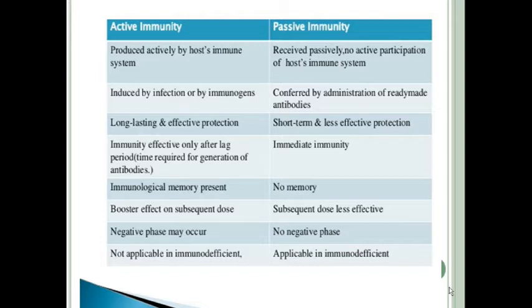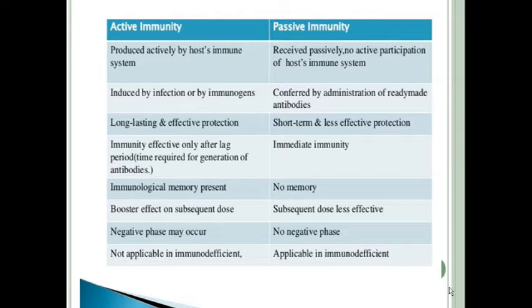We extract the plasma of the person who has recovered from the disease, and we give that plasma containing the antibody to a person who is having severe symptoms, so that the antibody of the recovered person helps the severely ill person to fight against the coronavirus. And this is an example of passive immunity. So we are giving preformed antibody to that person to fight against the virus. That is passive immunity.